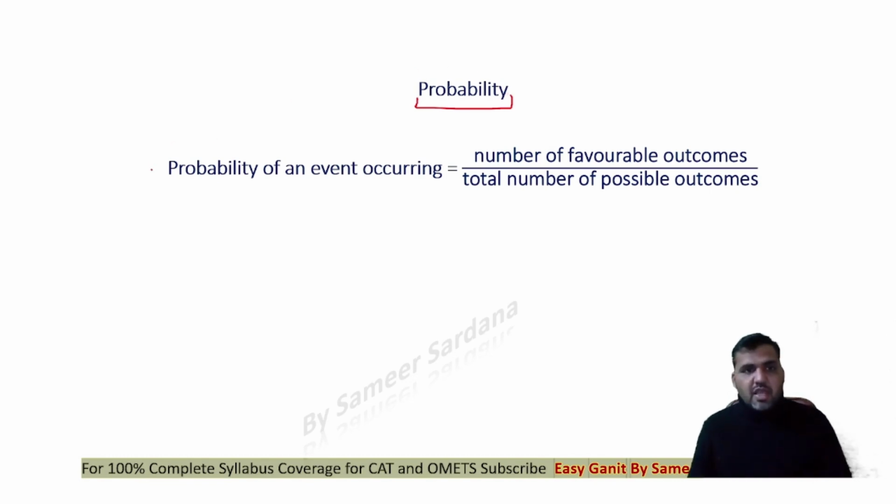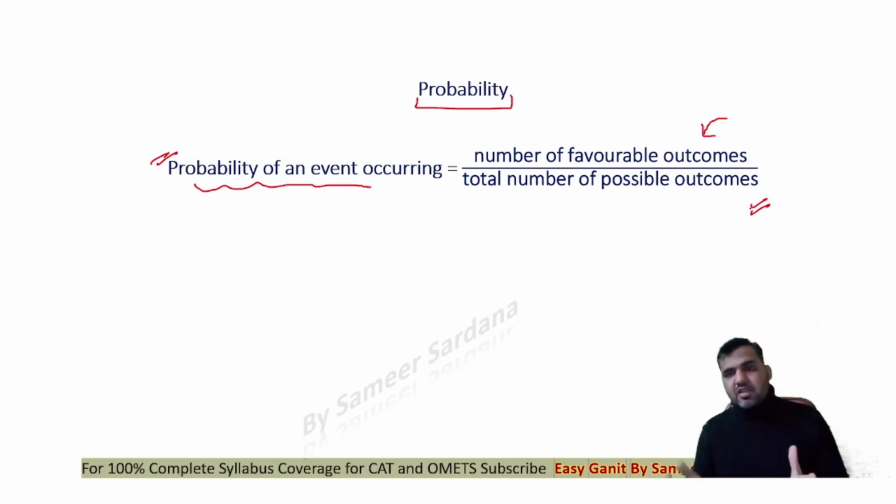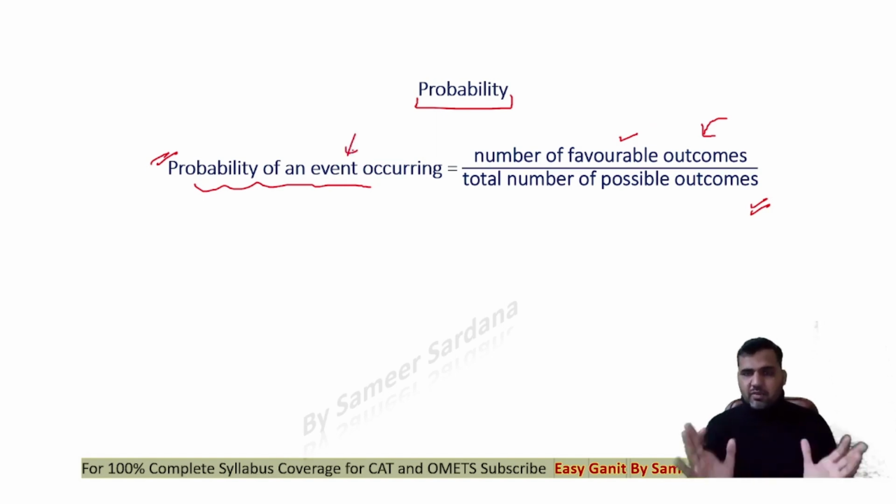Now guys, the complete chapter of probability is based on this one basic concept: the probability of any event occurring is the number of favorable outcomes divided by the total number of possible outcomes. Now what is an outcome? What is the total number of outcomes? What is a favorable outcome? What is an event? It's very basic. I'll give you an example and you will be able to understand it.